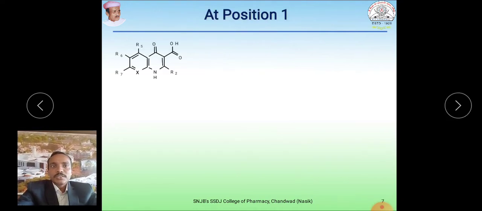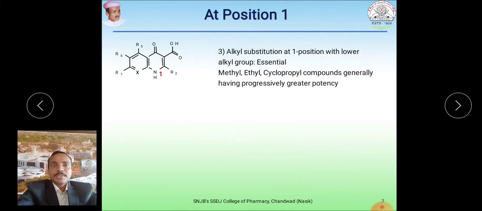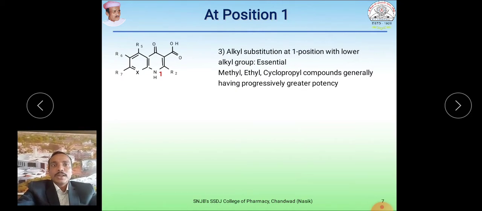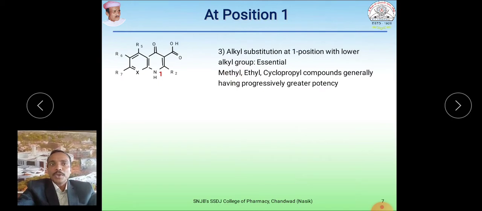Coming to the first position, here is the nitrogen of the quinolone ring system. Over here there is an alkyl substitution, and that should be a lower alkyl group, which is essential for enhancing the activity. A lower alkyl group means methyl, ethyl, or a cyclopropyl compound, and these are with greater potency.